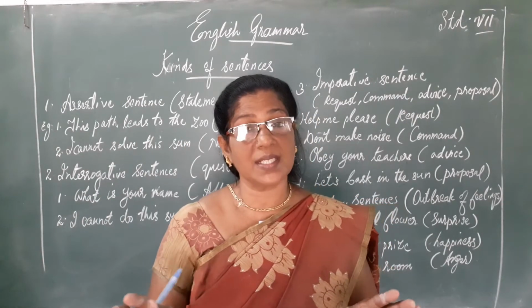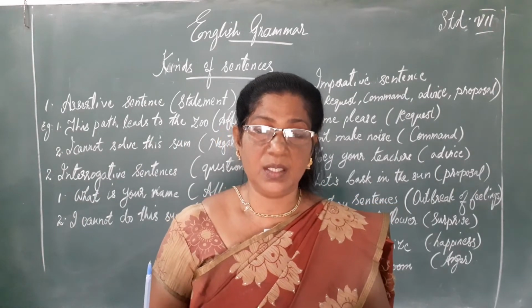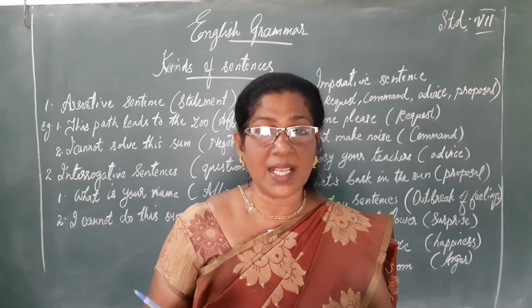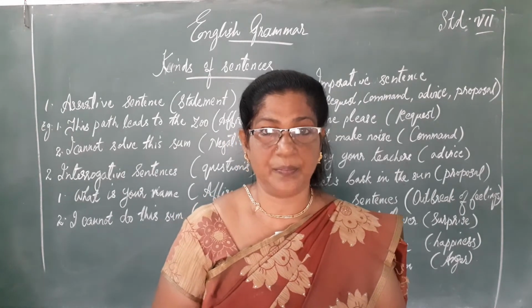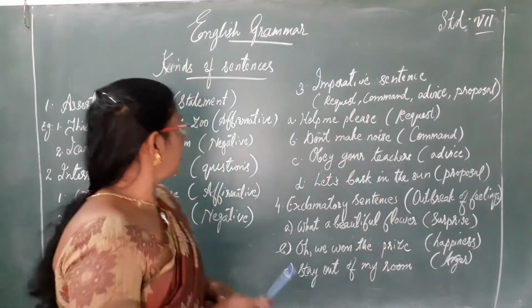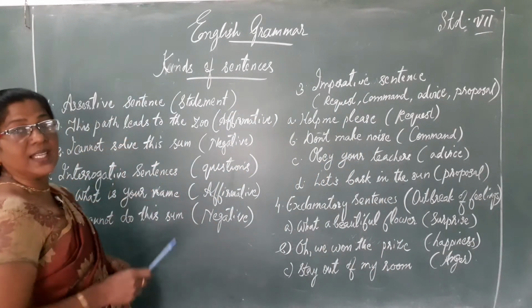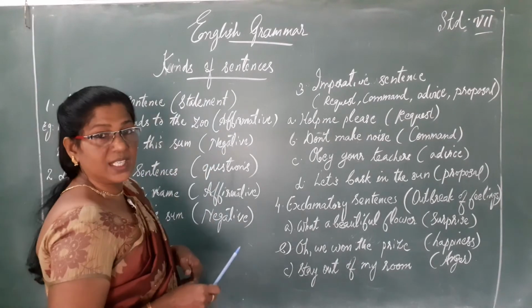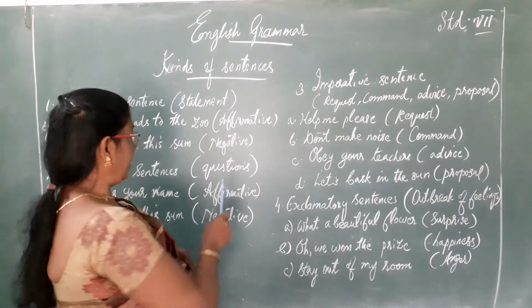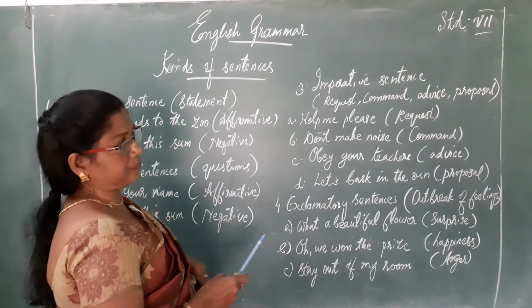I cannot, that means it is not possible. So if the sentence makes a negative sense, it is a negative sentence. So we can conclude that assertive sentences can be written as either affirmative sentences or negative sentences.